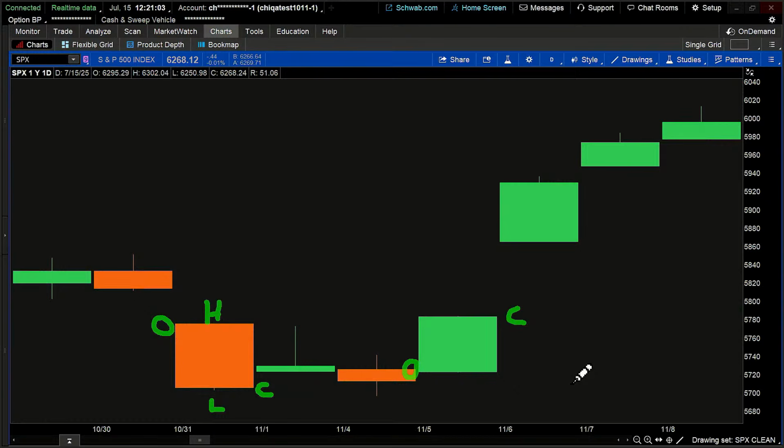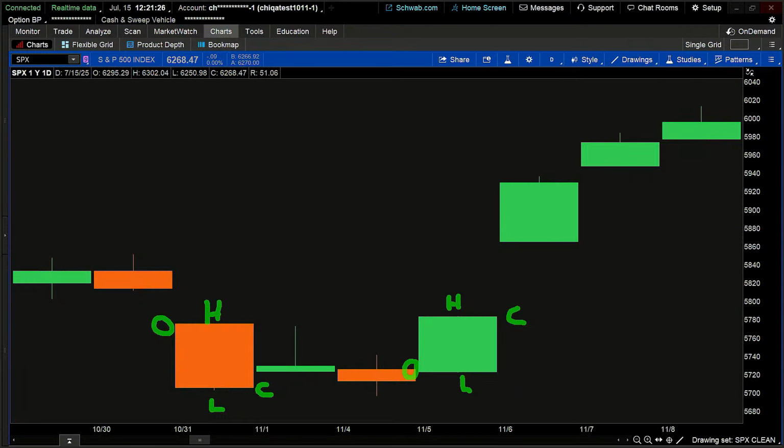That means it's upward movement. The open is lower than the close. That means my high is still up here and my low is still down here. So green candle, bullish candle, open, high, low, close, but a different relationship than what we were seeing between the open and the close on that red candle.